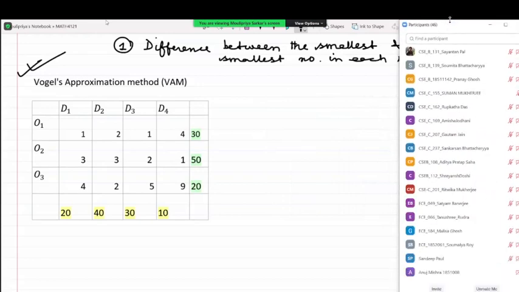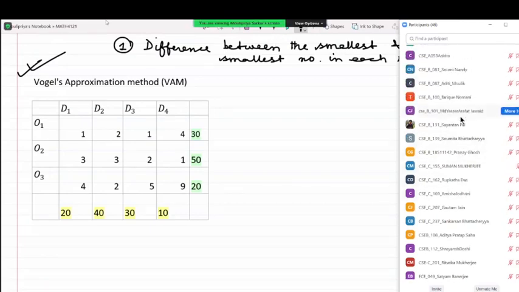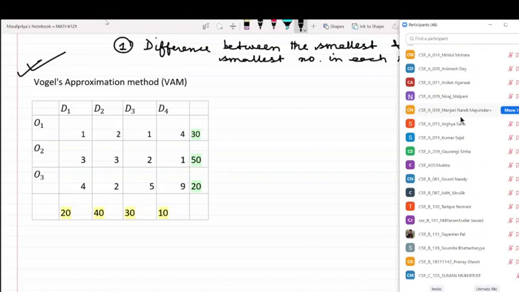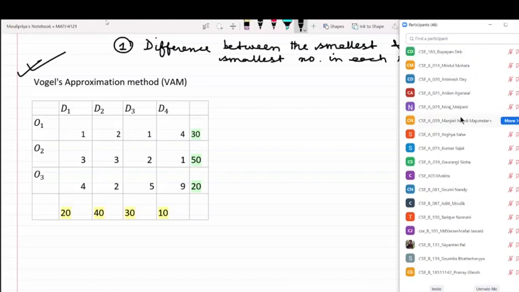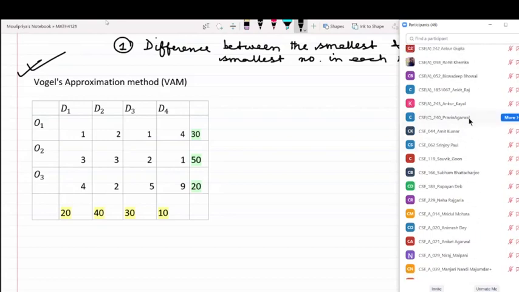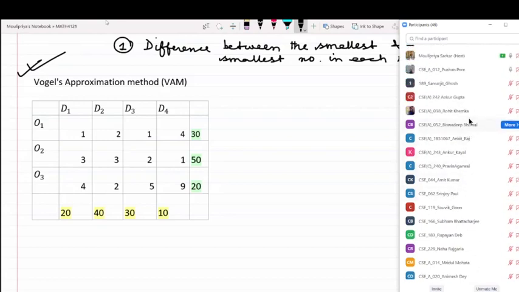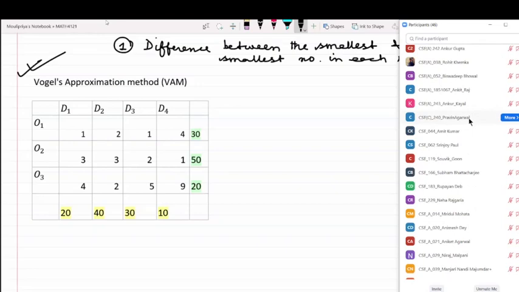Just telling you one thing. Can I get a slot today or tomorrow evening sometime 8 to 9? Is it possible? Then I could finish this part today.